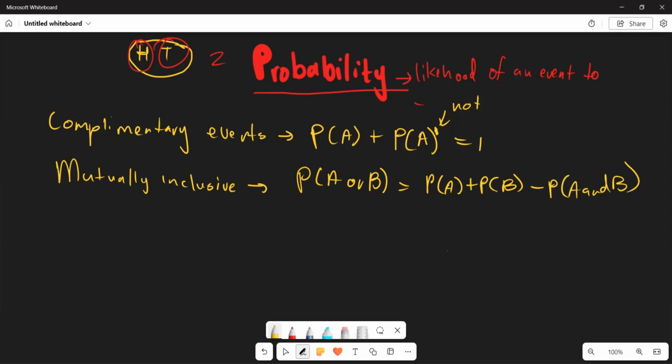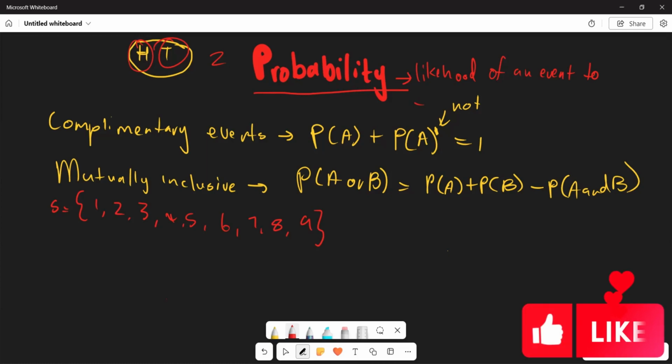All right. Now, let me just give you the narration of this. Let's say you are given a series of numbers, the sample space, which represents the numbers 1, 2, 3, 4, 5, 6, 7, and 8. Let's say you also have 9, right? This is me trying to explain mutually inclusive, so please be patient with me here.